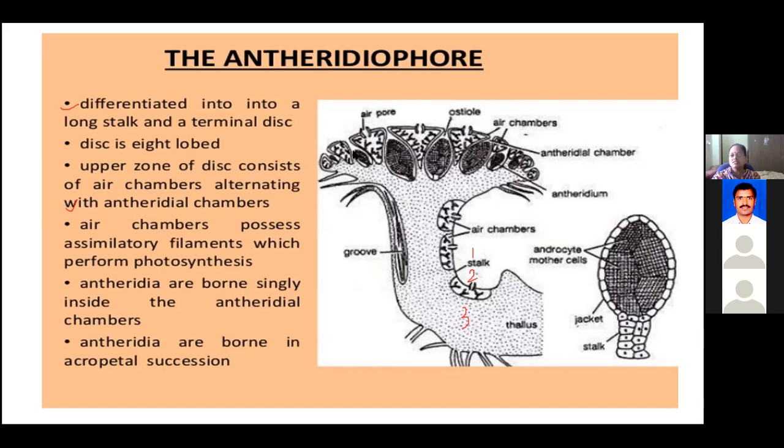Okay, so this is regarding the structure of the antheridiophore. And on the top of each antheridial chamber, you can see an opening. It is not closed.